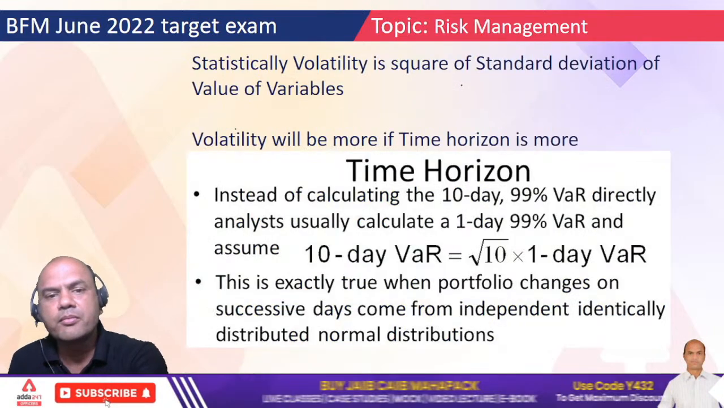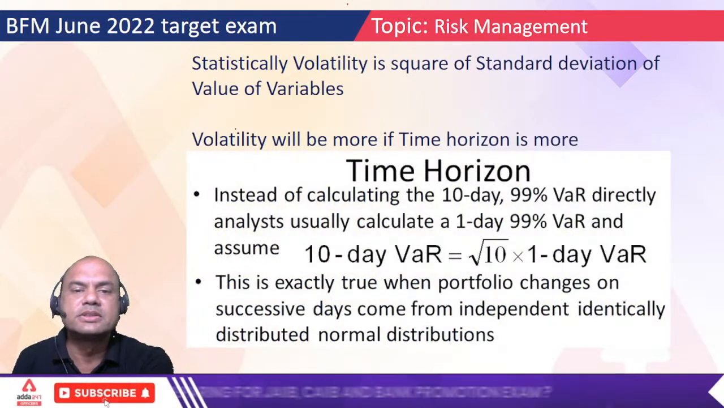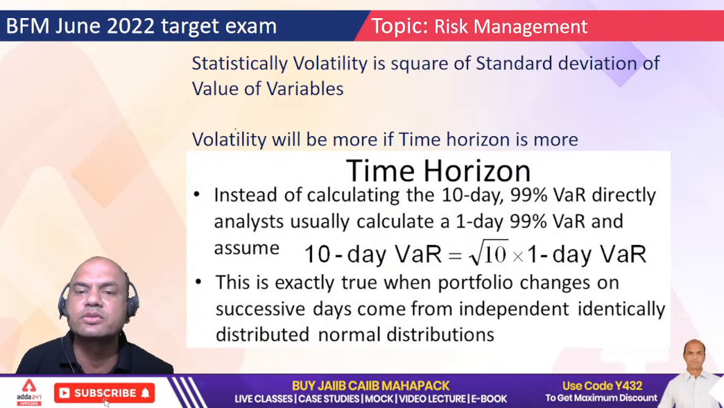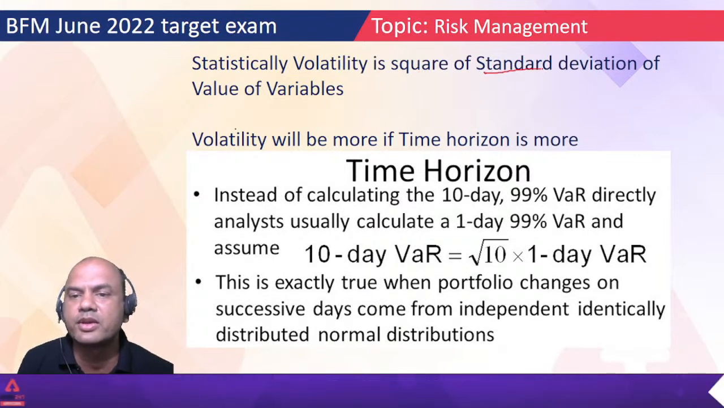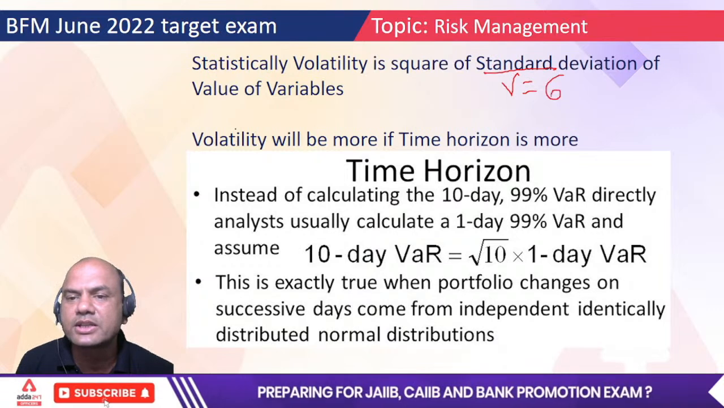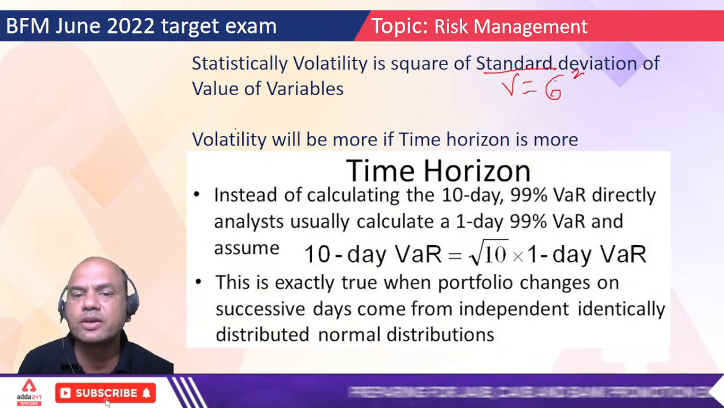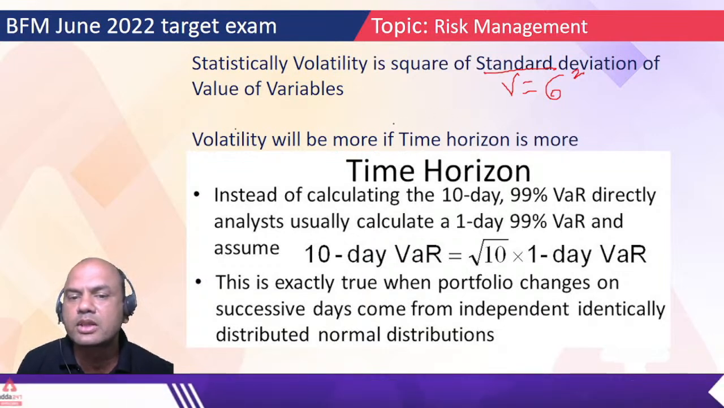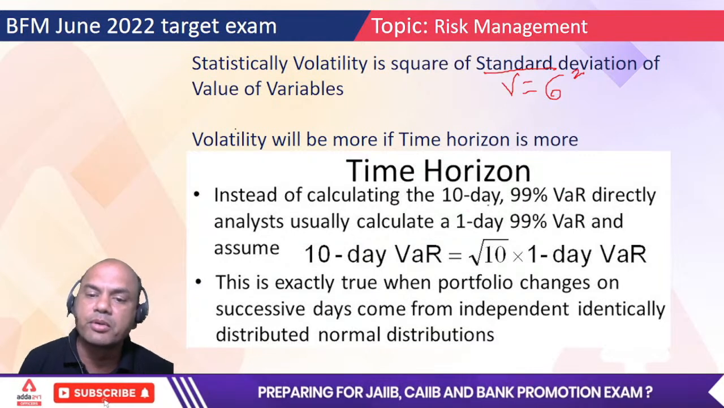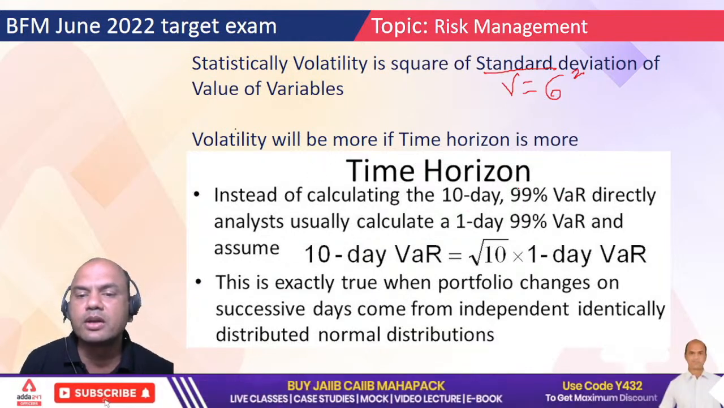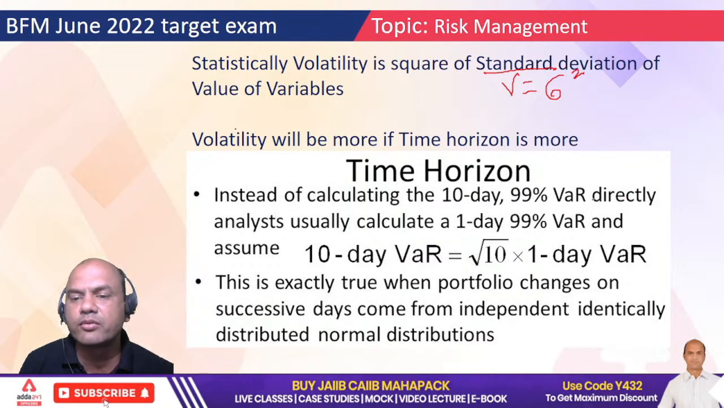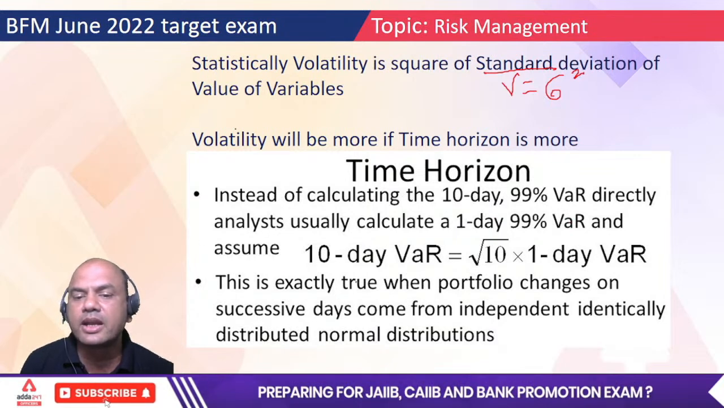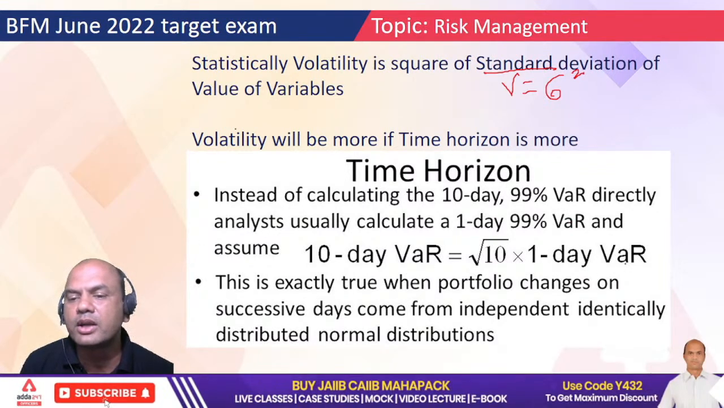Okay, now next, statistical. We'll get a formula for finding the volatility. Statistically, volatility is the square of standard deviation. So remember always, volatility equals sigma square, where sigma is the standard deviation. Volatility will be more if the time horizon is more. Always remember this: more the time, more the volatility. Now an important formula over here. Instead of calculating 10-day 99% value at risk, directly analysts use 1-day 99% VAR and assume 10-day VAR equals root of 10 into 1-day VAR.